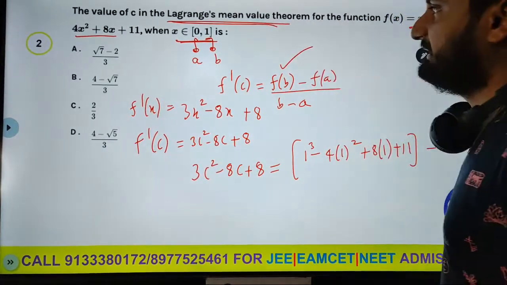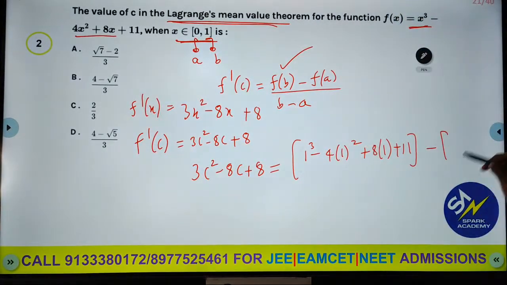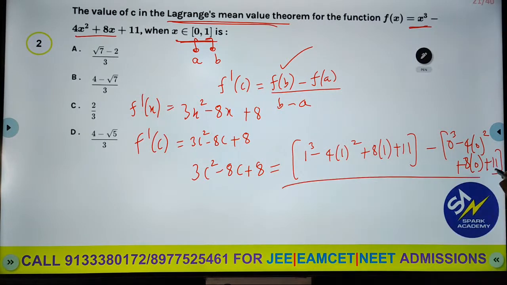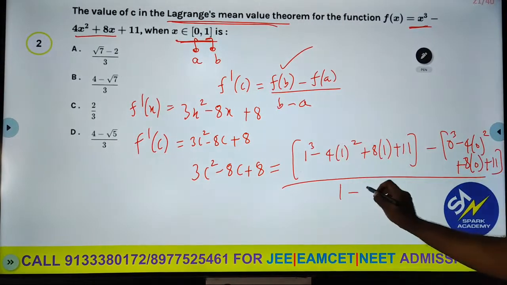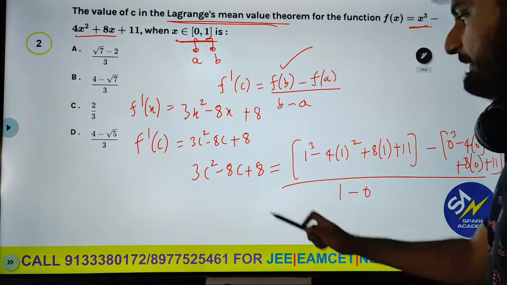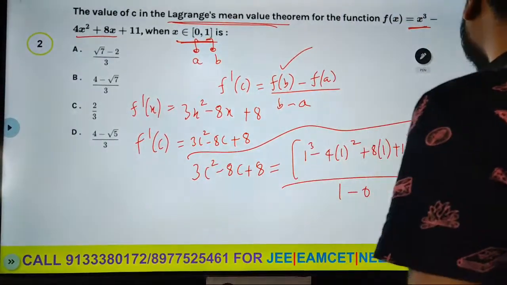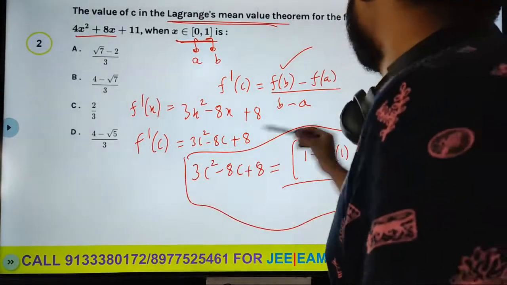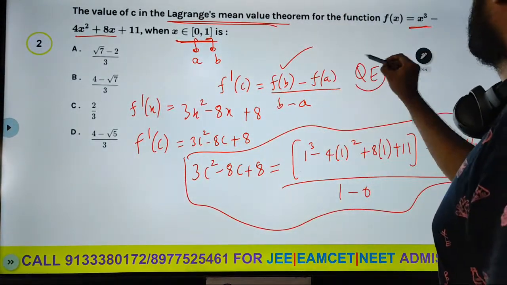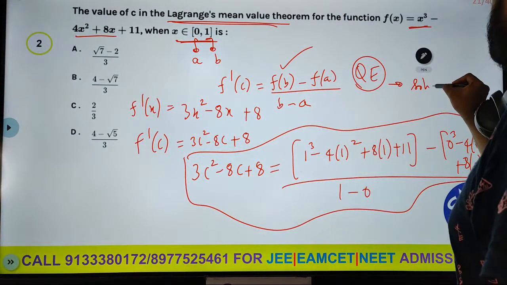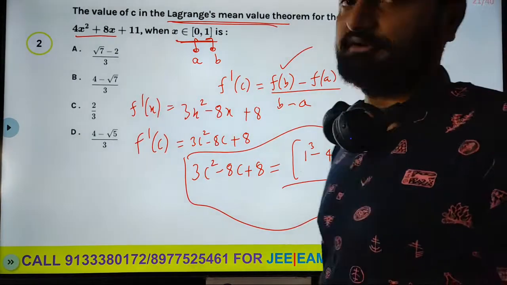This is my f of b. f of a is minus 0 cube minus 4 times 0 square plus 8 times 0 plus 11, whole divided by b minus a, which is 1 minus 0. So upon simplifying this equation, we will get a quadratic equation, and if you solve it, you can get the final answer.